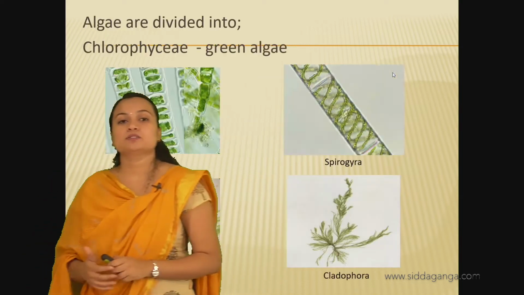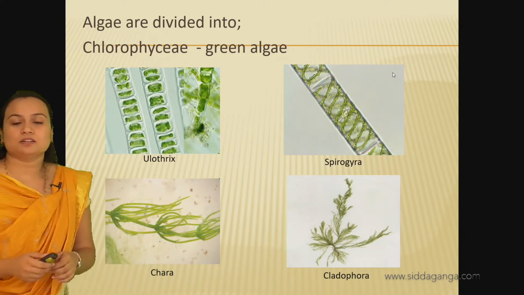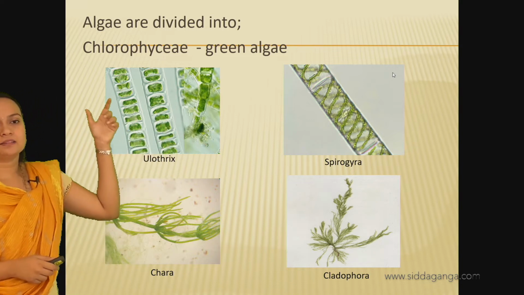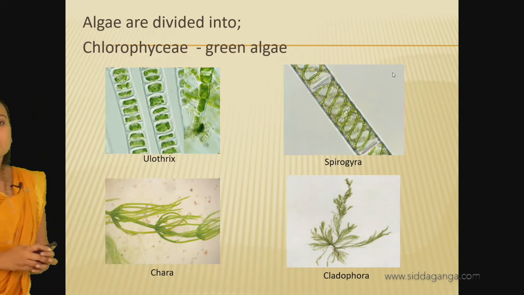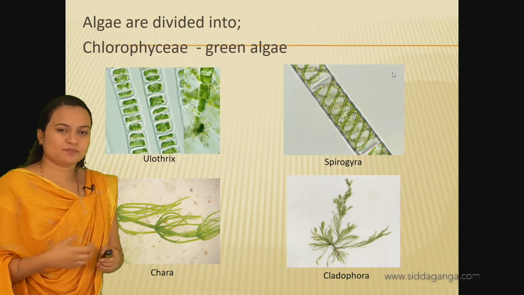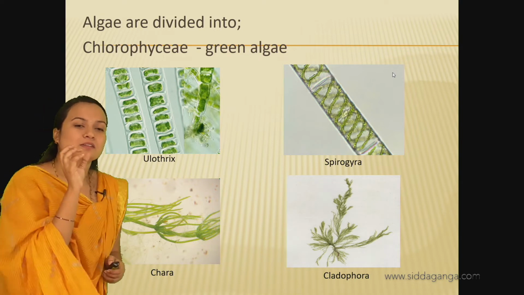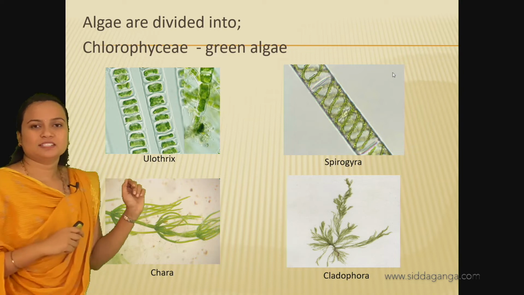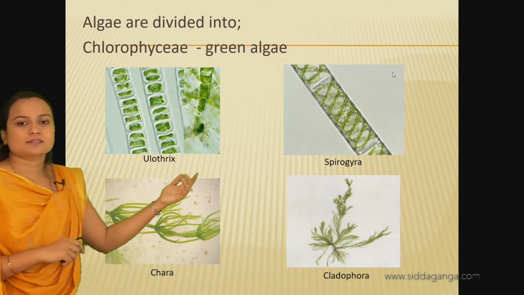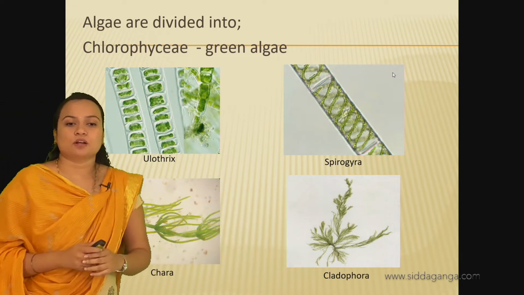Moving to the division, algae are further divided into 3 classes. The first is green algae, that is Chlorophyceae. In Chlorophyceae, the chlorophyll pigment is the dominant one, so it is called green algae. For example, Ulothrix, Spirogyra, Chara and Cladophora.